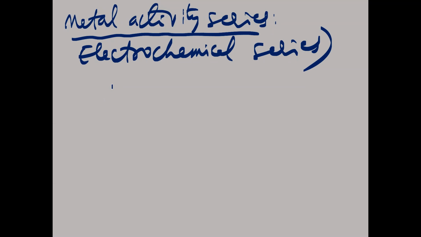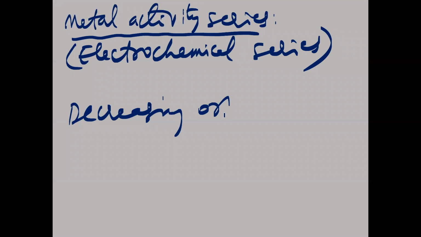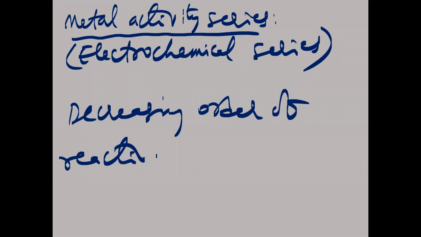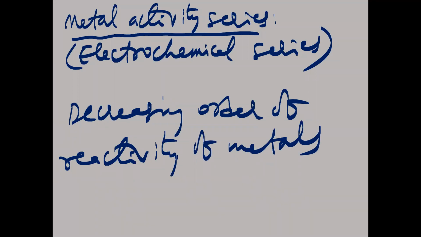We call it the electrochemical series or metal activity series. It is the decreasing order of reactivity of metals. The decreasing order of reactivity of metals can be understood by this series, the metal activity series.